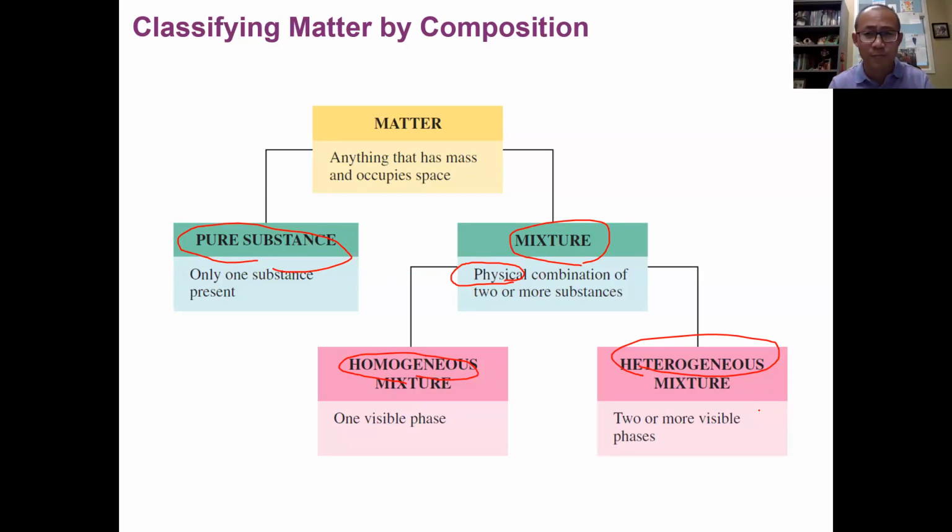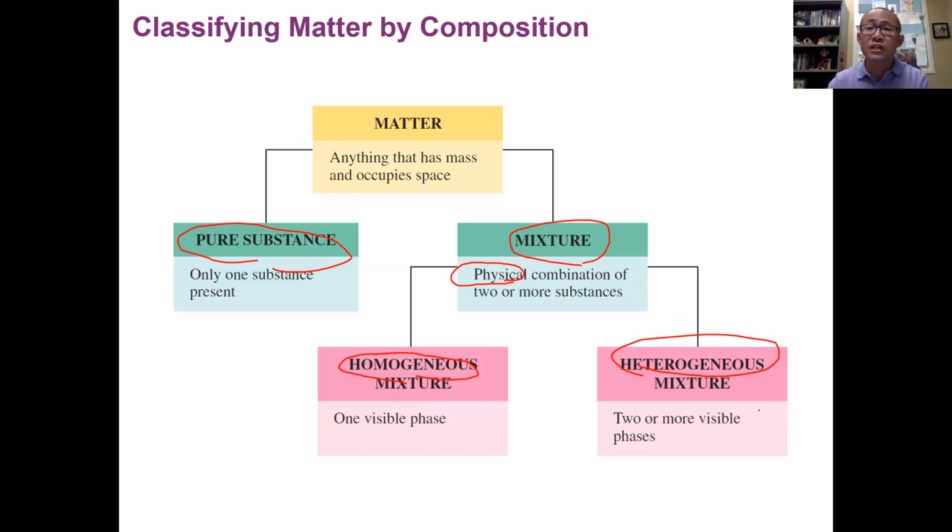What does the phase mean? I'll give you an example, so you can very easily understand what these two terms mean. We know perfume is a mixture, right? Perfume has water, and a ton of other things. But when you look at the bottle of perfume, the whole thing is uniform, right? One single uniform phase. So in that case, we call perfume a homogeneous mixture.